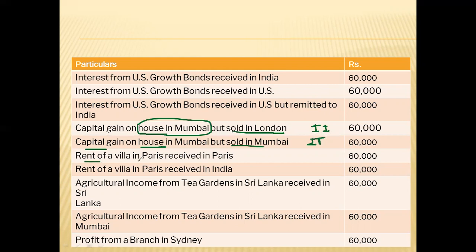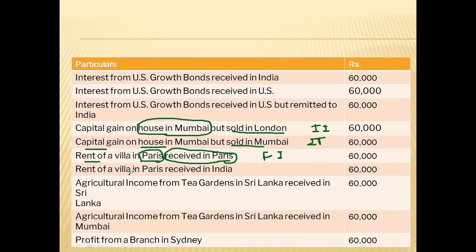Rent of a villa in Paris received in Paris. So your house is situated in Paris and the rent is also received in Paris. Will this be an Indian income or a foreign income? Tell. Rent of a villa in Paris received in Paris. Yes, very good. It should be a foreign income. Very good.